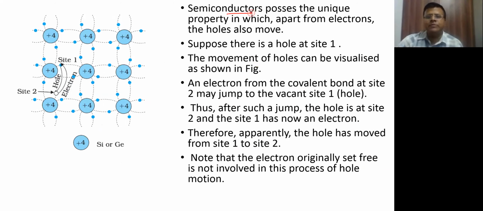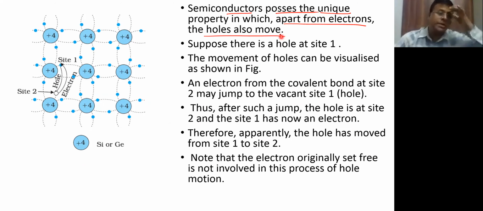Semiconductors, as I have written here, I have stressed on this point here, they possess the unique property that apart from electrons, the holes can also move. So that's one important difference what we have here. So suppose that you have a hole at some site, let's say site 1, और site 1 पे hole था. So movement of holes can be visualized as shown here. This electron finds that the grass on the other side is green. So it will go to the other hole here, fill up this hole, and that will leave a hole in the original position. So movement of bound electrons is actually equivalent to movement of holes in the opposite direction.